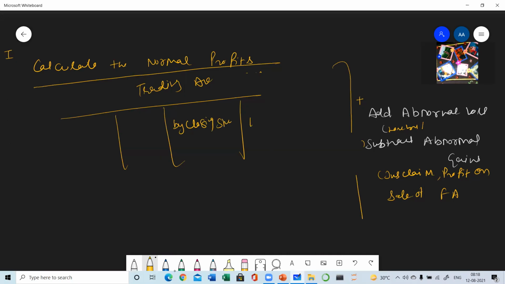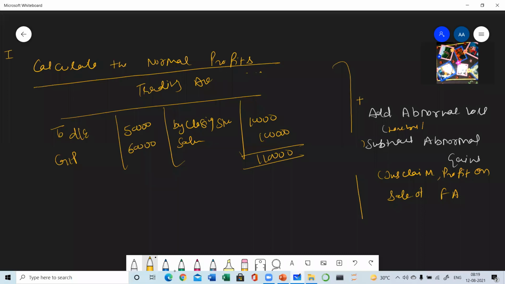By closing stock 10,000 and sales 1 lakh. And here it is given to direct expenses 50,000. So you all know, to find out the gross profit, this side is total 1,10,000 minus 50,000. So the gross profit will be 60,000.